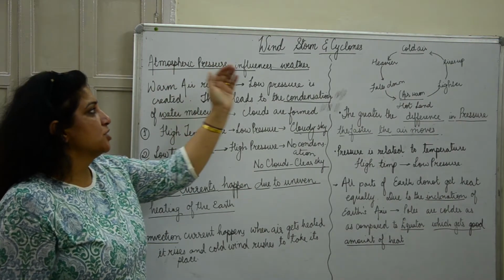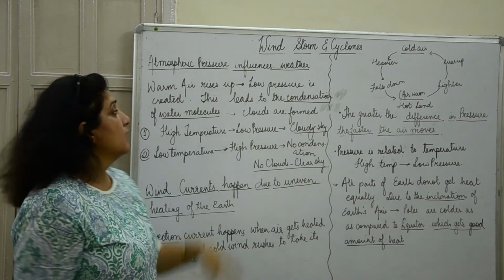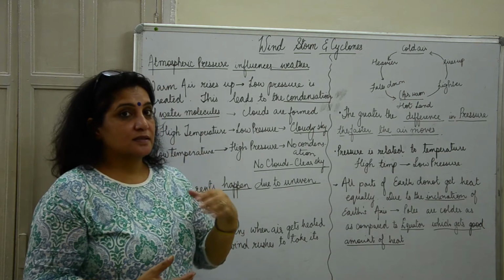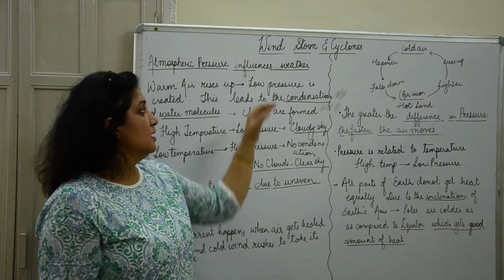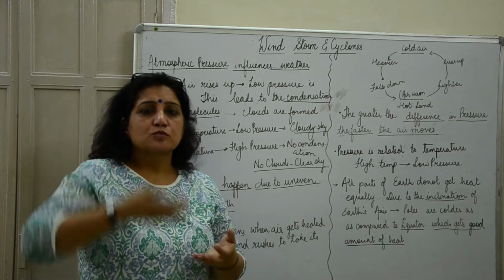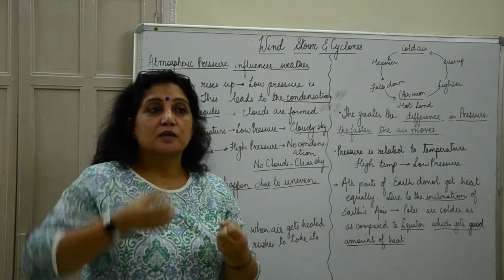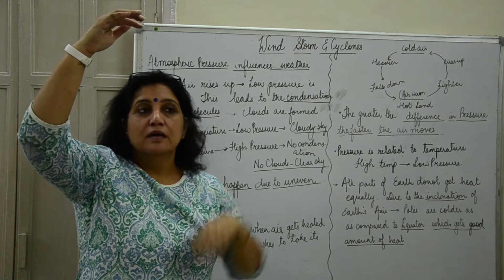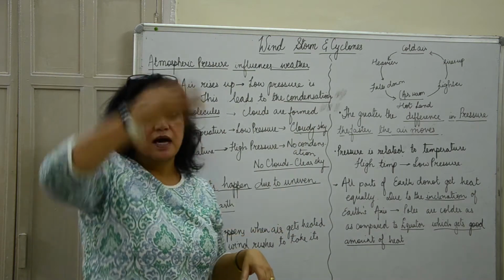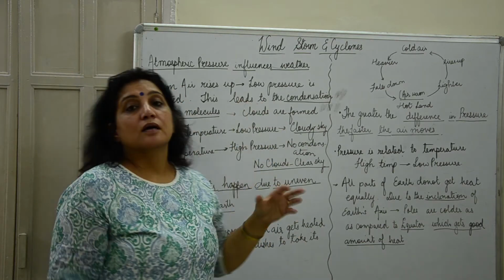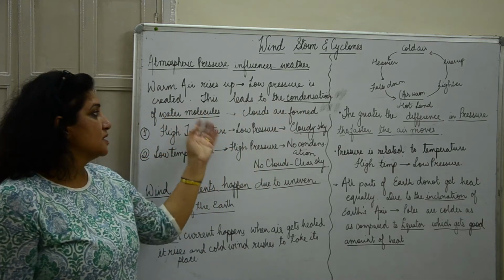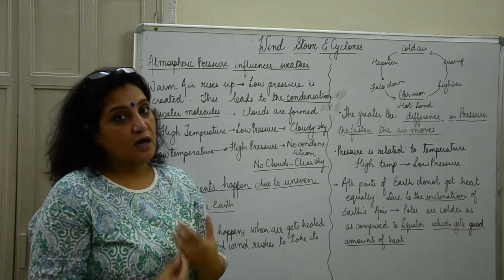Say, atmospheric pressure influences the weather. And how does it do that? We know that warm air rises up. When it rises up, it creates a low pressure area. The air that's moving up is warmer, but as it goes higher, the temperature is less at higher altitudes, and the water molecules condense in it. So when the water molecules condense, that means clouds are formed.